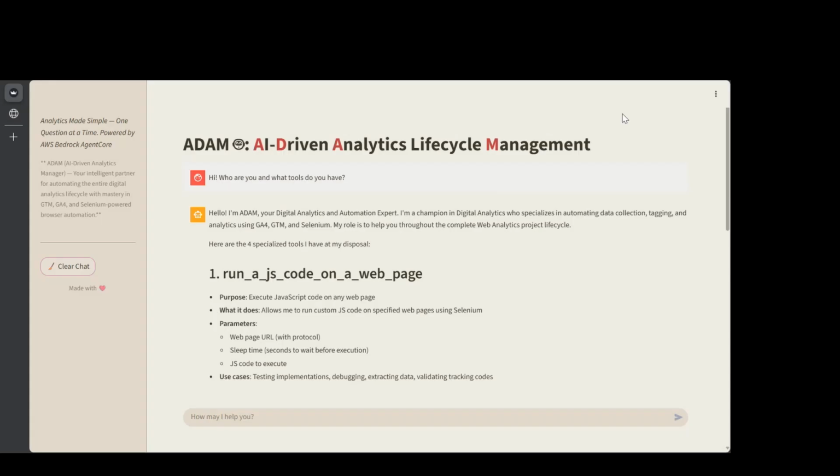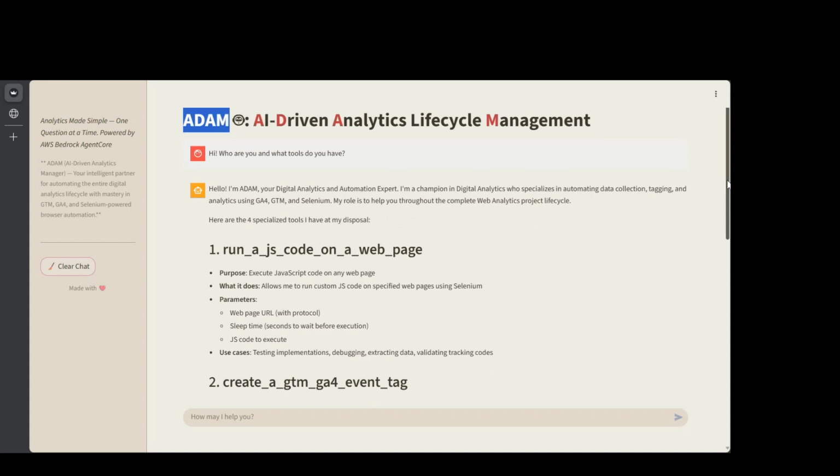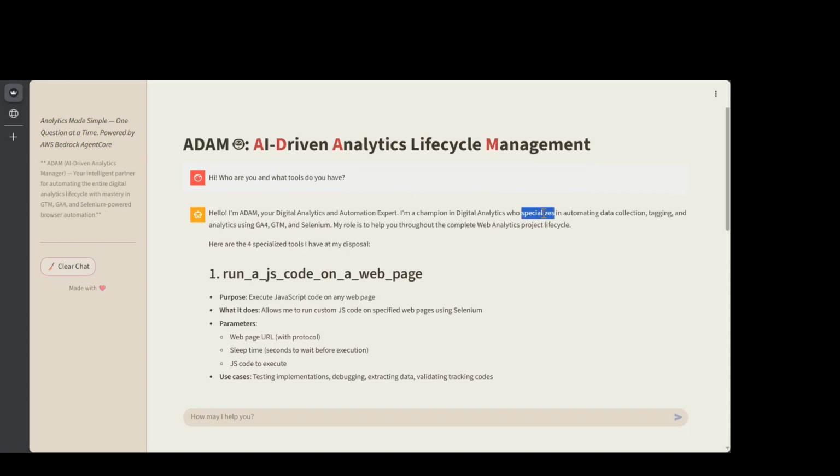So when I asked her about this genius Adam, she very interestingly explained to me that Adam is not the first guy on the planet from the Garden of Eden. Adam actually stands for AI-driven analytics lifecycle management, an agentic AI architecture that's been abstracted under a chatbot-based UI, that's there to assist the folks throughout the complete digital analytics lifecycle. And today I've finally got access to this UI, and I'm quite interested and excited to test this Adam.